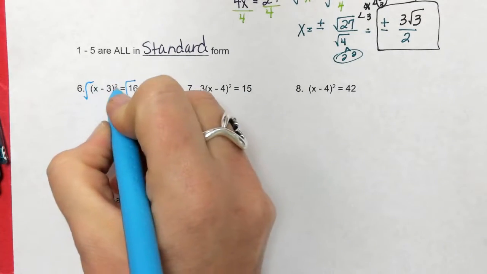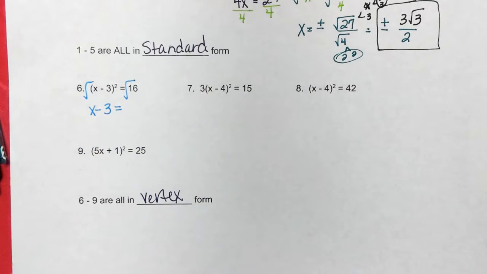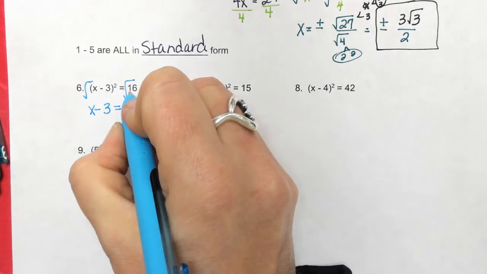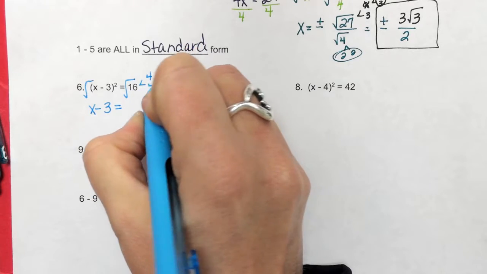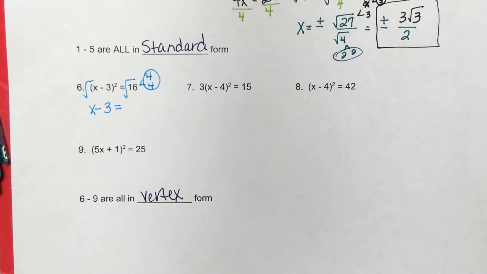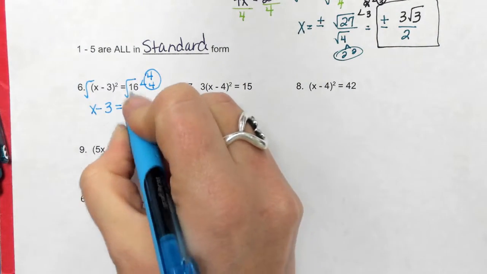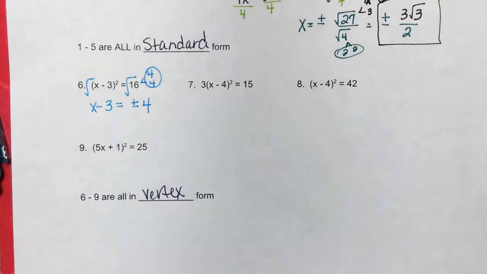And a square root and a square cancel, so I have x minus 3 equals. 16 is a perfect square. It's 4 times 4. And I have students all the time that still write the square root of 4. They are a pair, plus or minus, because I took a square root, and 4 is free. There is no square root anymore.